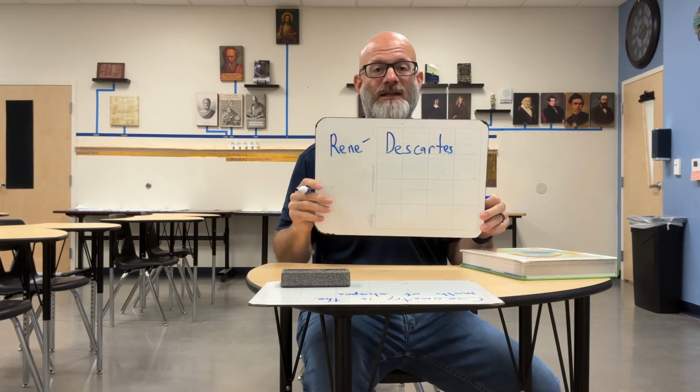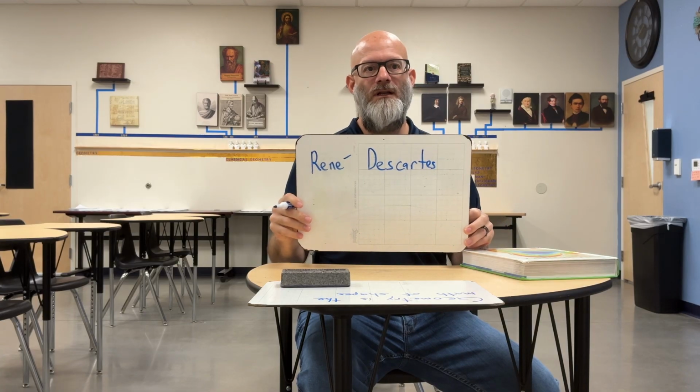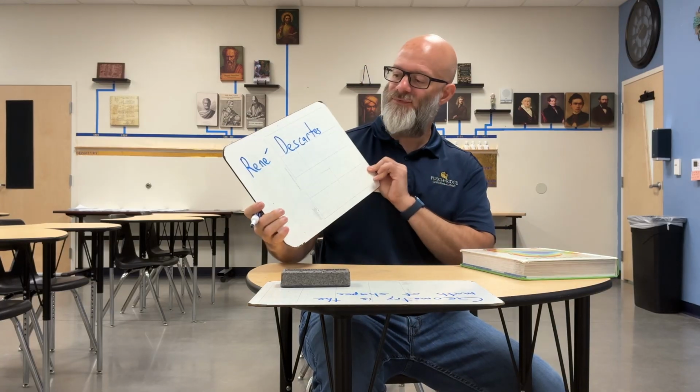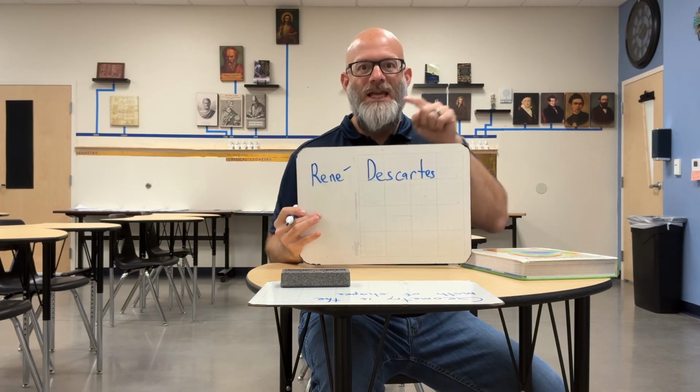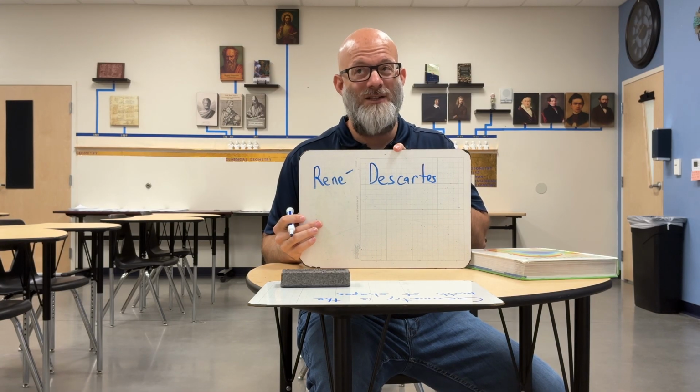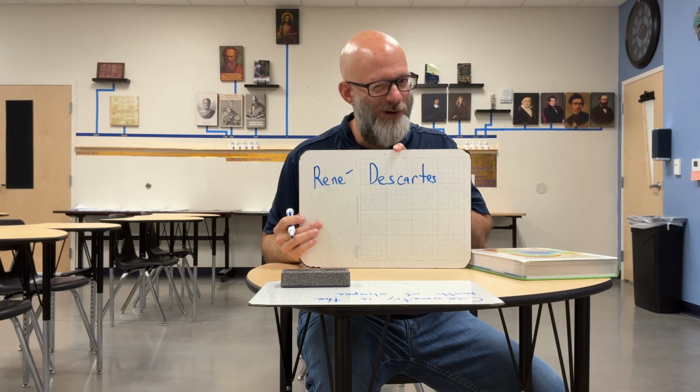I'll write down his name for you, and it's going to help us. René Descartes. Okay, if you don't speak French, it looks like Descartes. It's not, it's Descartes. And he wrote the book La Géométrie, just means the geometry in French. Okay, he discovers the Rosetta Stone that allows us to translate between geometry and algebra. And you know this Rosetta Stone already. You've used it hundreds of times. Can you think of what it is?